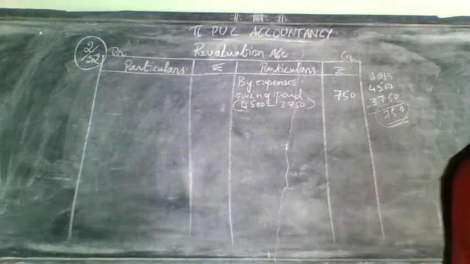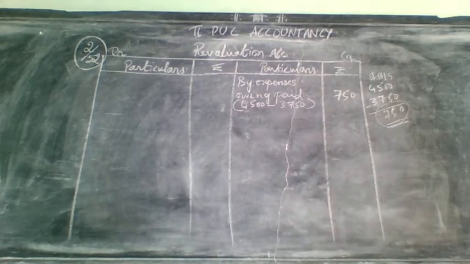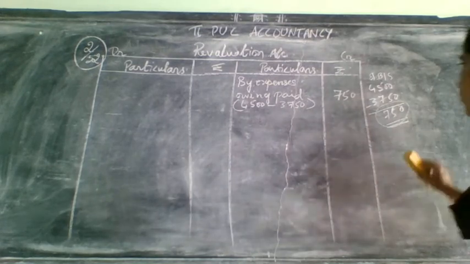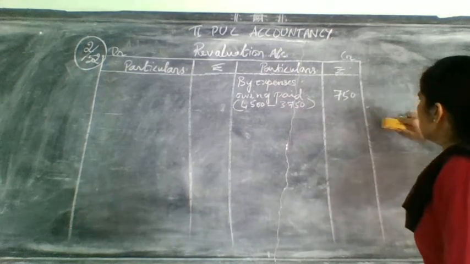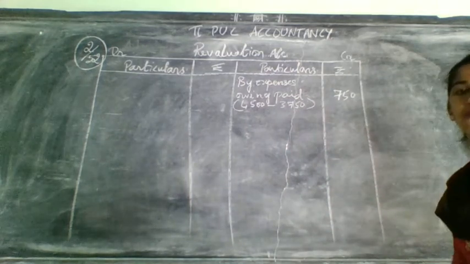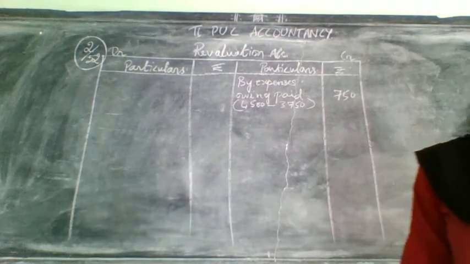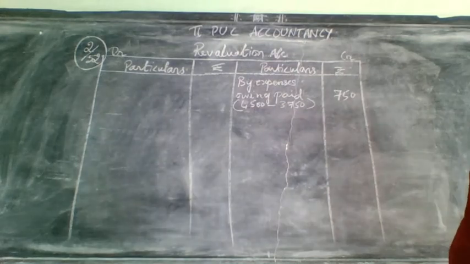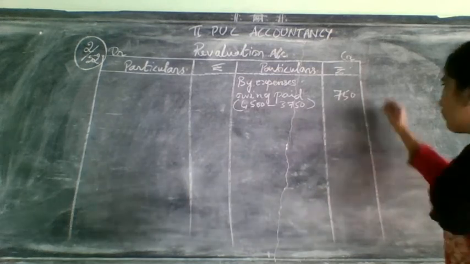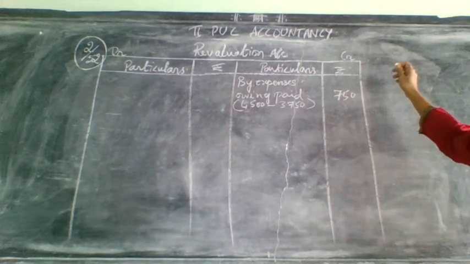Okay. The next adjustment is related to what? Machinery and loose tools are to be valued 10% less than the book value. Now let us find out in the old balance sheet the value of loose tools and machinery. First let us see machinery. Machinery value was how much? 8,000.